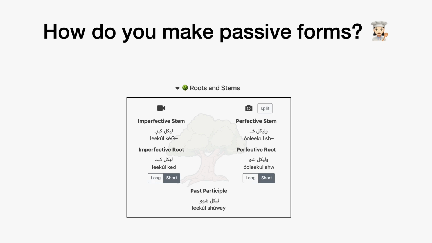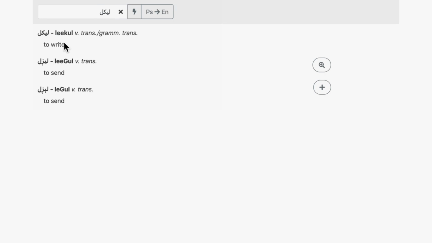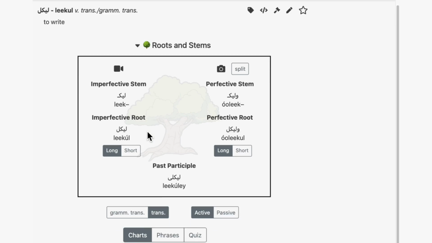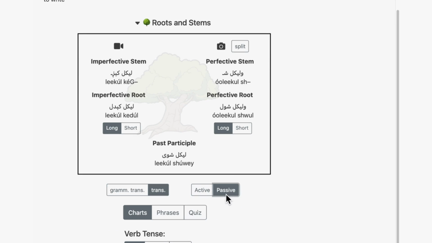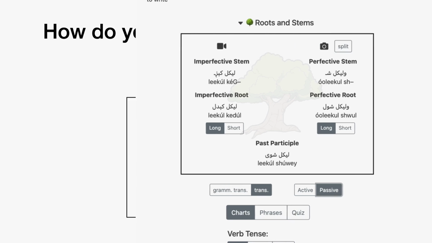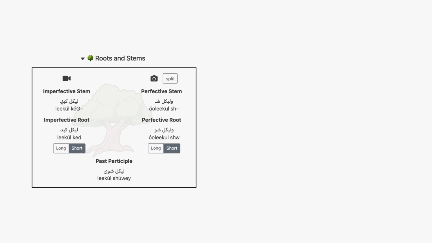Now if you're not sure about how that process works, you want to check it with different verbs, you can go into the dictionary, look up a word, and then when you see the roots and stems, you can just click on the passive button, and then boom, you've got your passive roots and stems. So how do we actually make the passive forms if these are our roots and stems? Well, we do it in the exact same way as we did for our active verb forms.